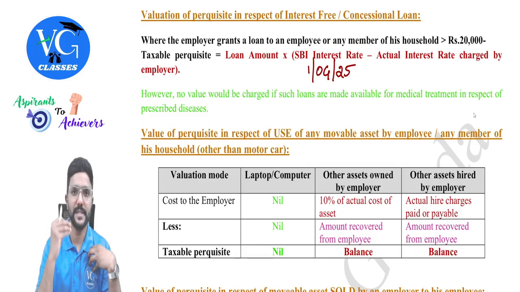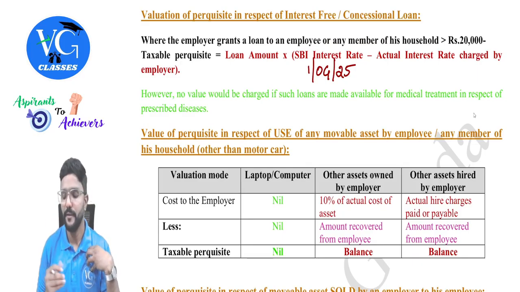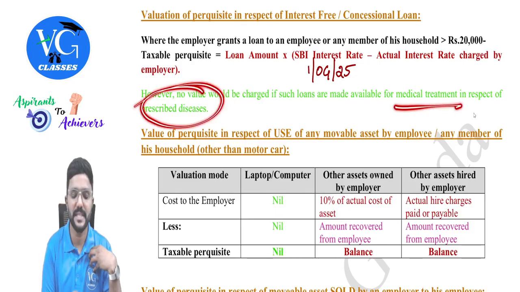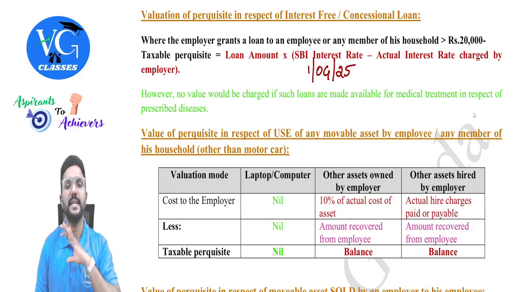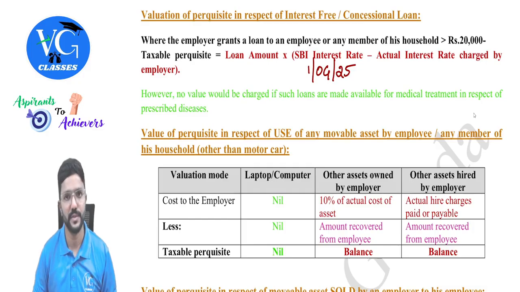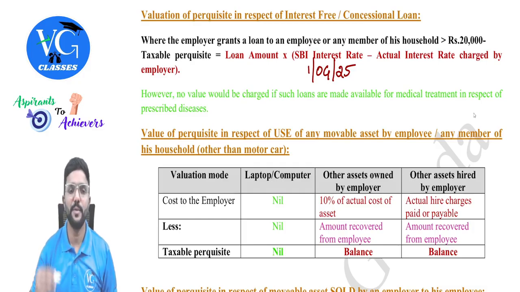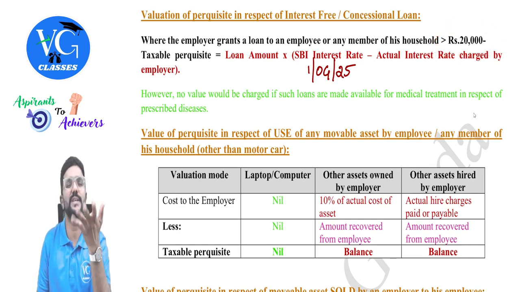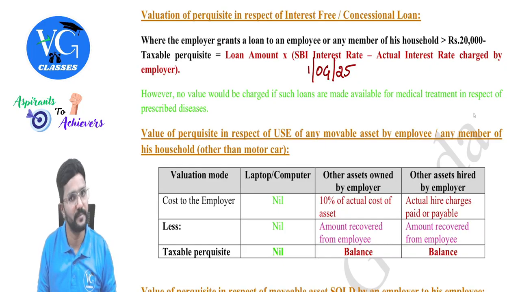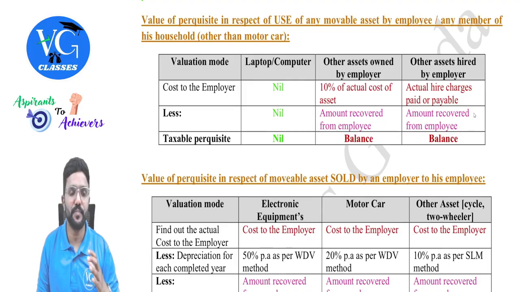But if the loan is given by the employer to the employee for medical treatment of any prescribed diseases, then irrespective of the SBI interest rate, nothing will be taxable as perquisite in the hands of the employee, guys. Is that clear? Then you might also ask me, sir, what if the amount of loan is less than 20,000, like 5,000, 10,000? Nothing is taxable. Nothing is taxable, guys. Next.